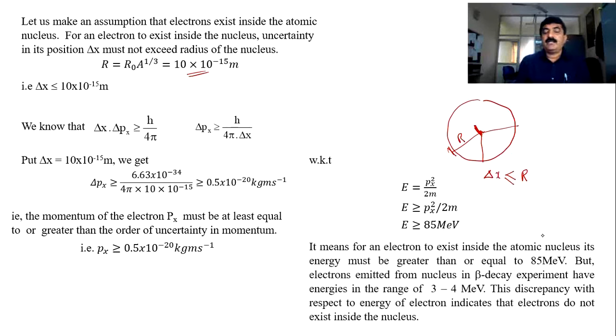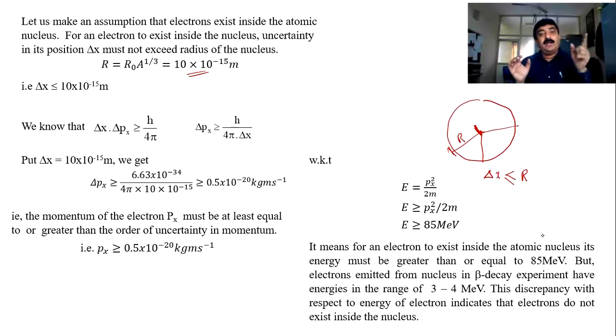But experimental results are available. Beta decay is the best example. In PUC you have studied. What is beta decay? It is nothing but emission of electron from the nucleus. Inside the nucleus, was the electron there? I don't know. The electron is coming from the nucleus. That's what I am thinking. Whether it was there earlier or it is a newly born baby, that I want to see.